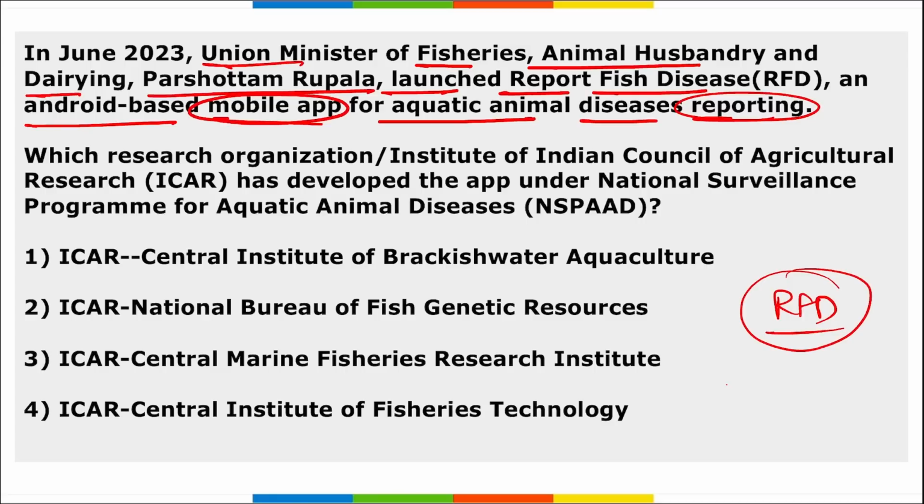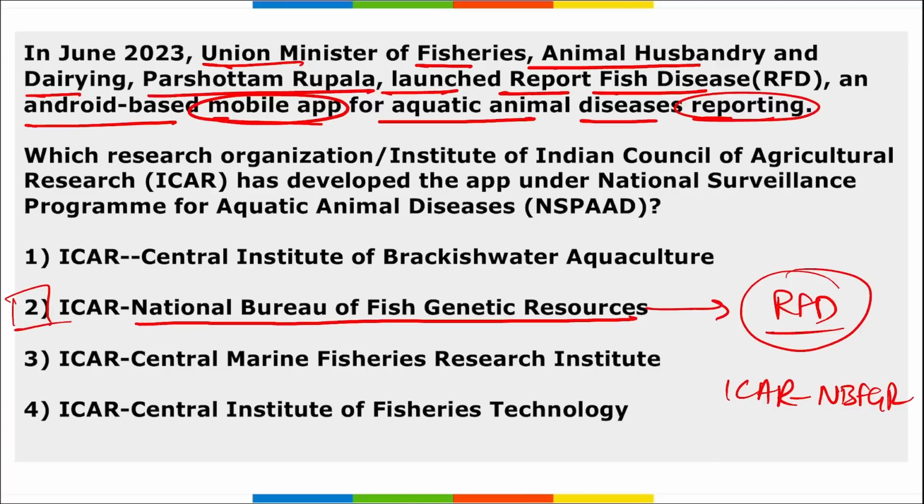It is a mobile application, and this app has been developed by ICAR NBFGR, that is ICAR, the Indian Council of Agriculture Research, and their arm NBFGR, that is National Bureau of Fish Genetic Resources. They have developed this RFD, that is Report Fish Disease mobile application, correct? And this is for reporting disease in aquatic animals. This RFD app provides advice to farmers associated with aquaculture and helps them connect directly to the district's fisheries offices and scientists.